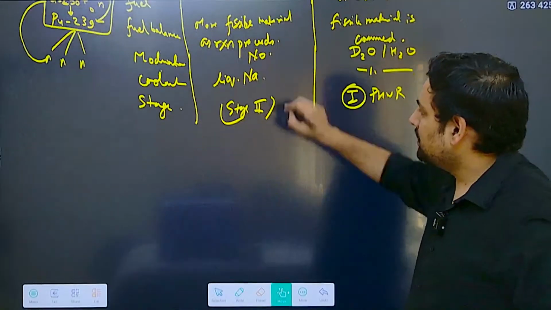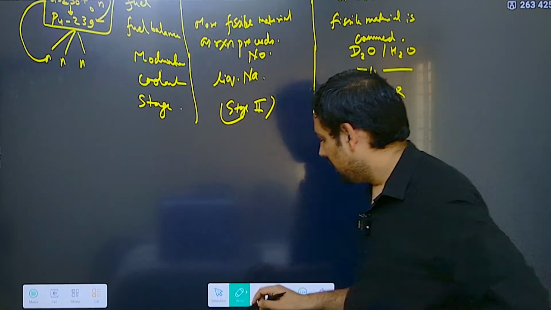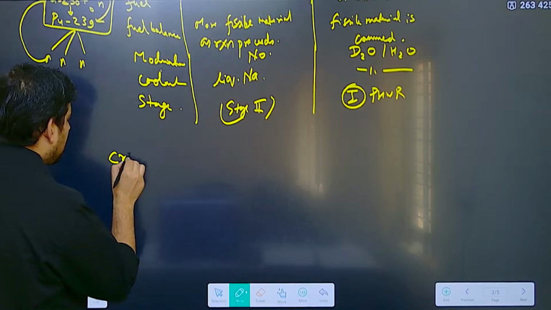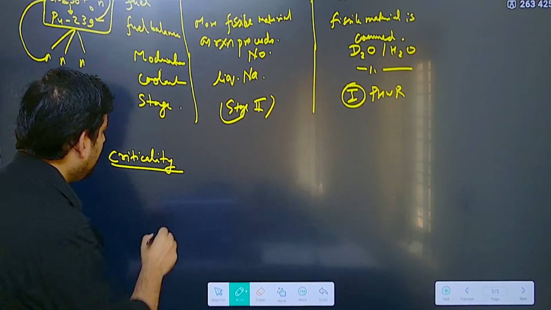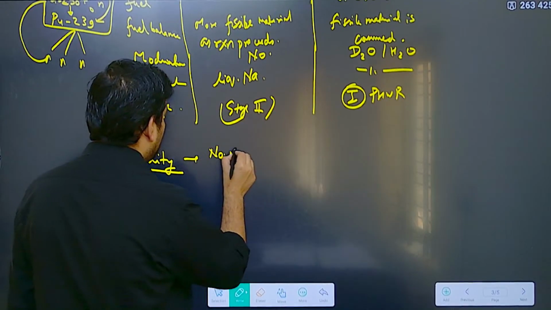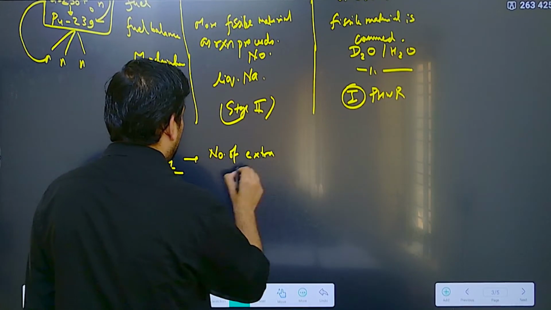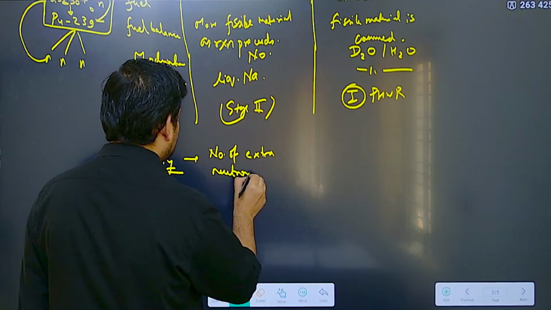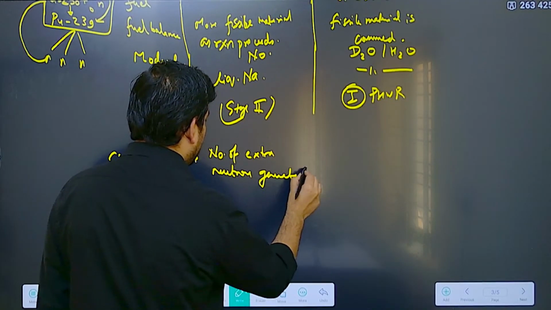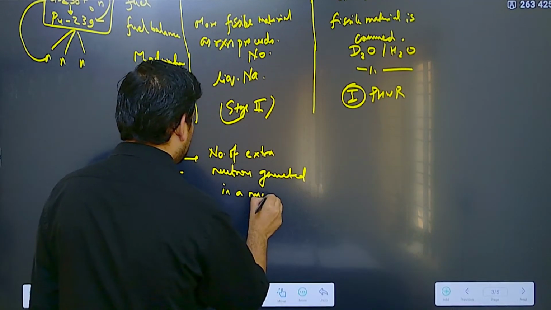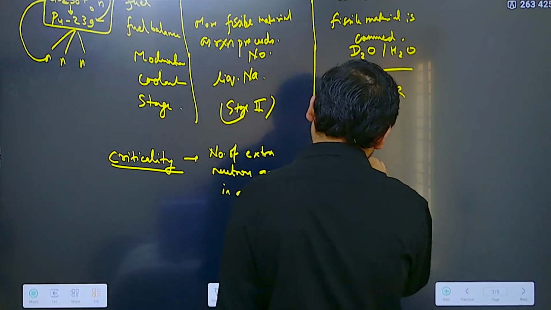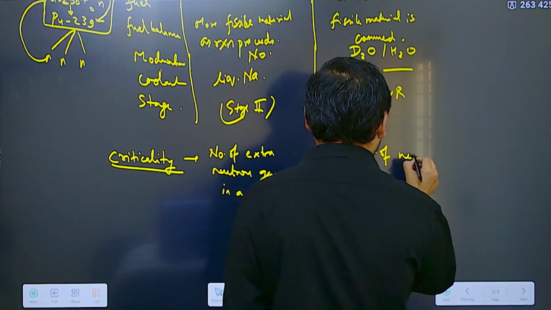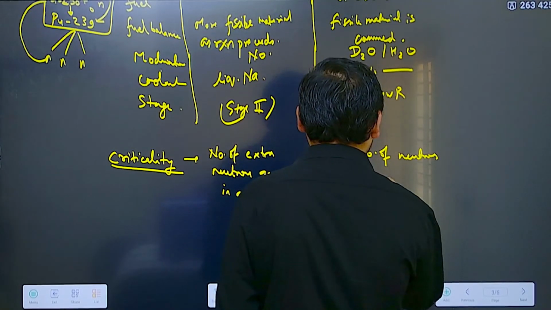Then you have to explain criticality. Now, what is criticality? Criticality is when the number of extra neutrons generated in a nuclear reaction is equal to the number of neutrons absorbed or lost.